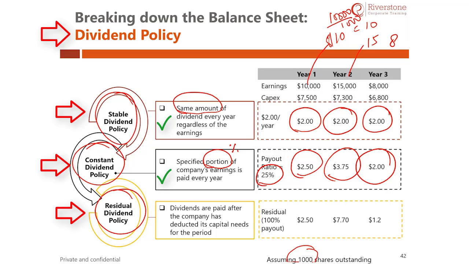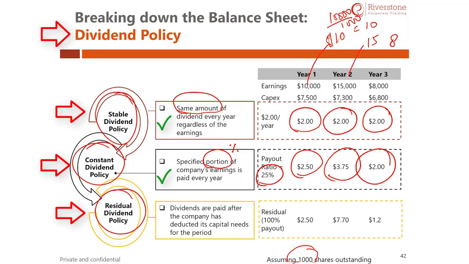Finally, we have the residual dividend policy. Basically, dividends are paid after the company has deducted its requirements. The company may decide to first utilise the money that it has for its internal requirements, such as expansion, capex, or maintenance. Once its internal requirements have been met, only then will it distribute the remaining cash, if any, to the investors. What is the first case?